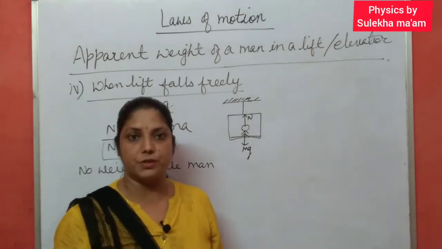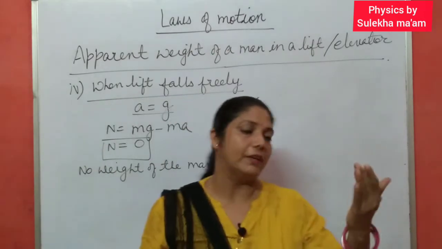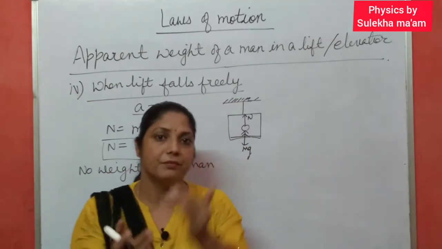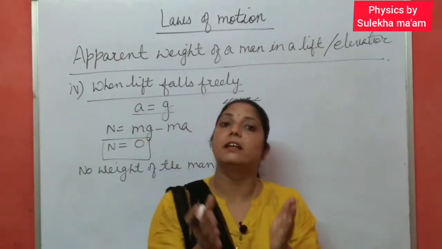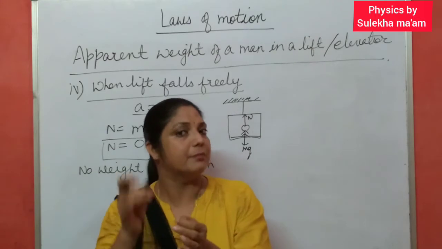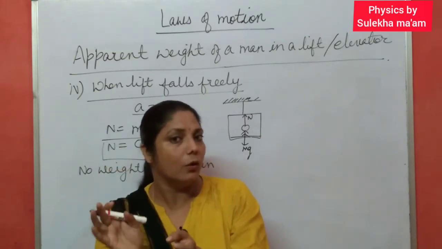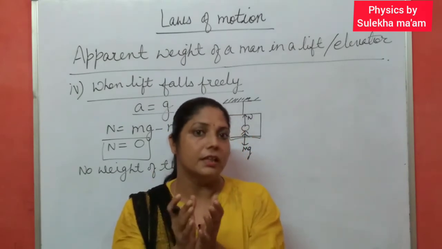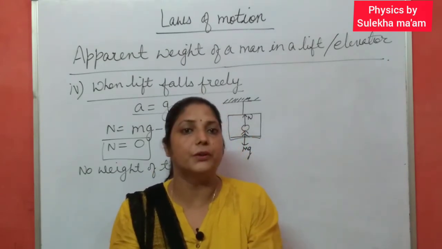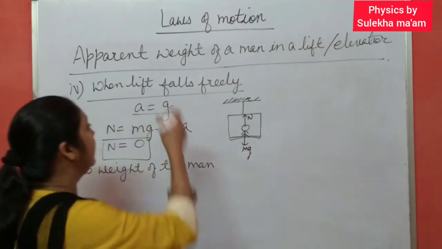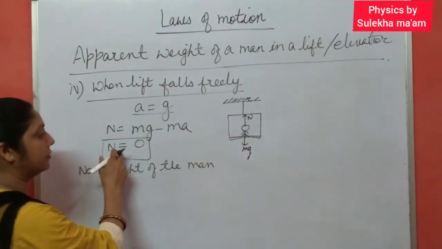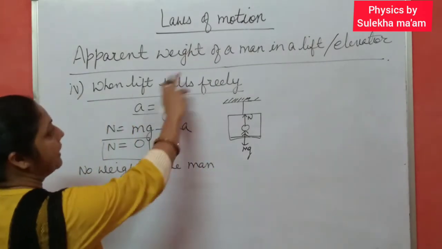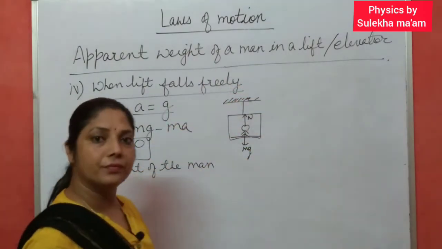So there are different situations. Again, when the lift is moving upward, the weight of the body increases, mg plus a. When the lift is moving downward, the weight of the man decreases, mg minus a. And when the man is at rest inside the lift, then the weight of the body is simply N equal to mg. And when the lift falls freely, in this case, the weight of the man is 0. So these are the different cases of apparent weight of a man in a lift or elevator.